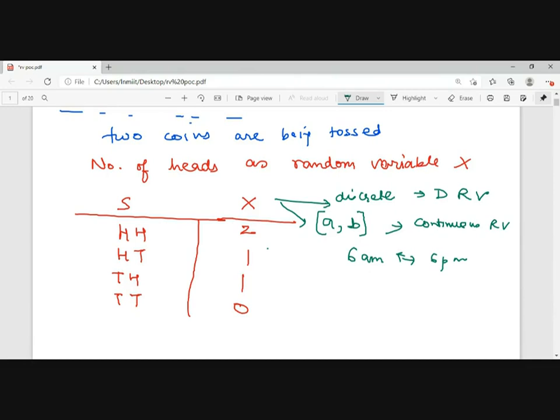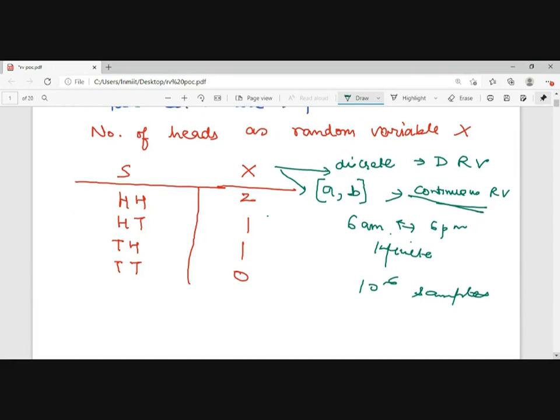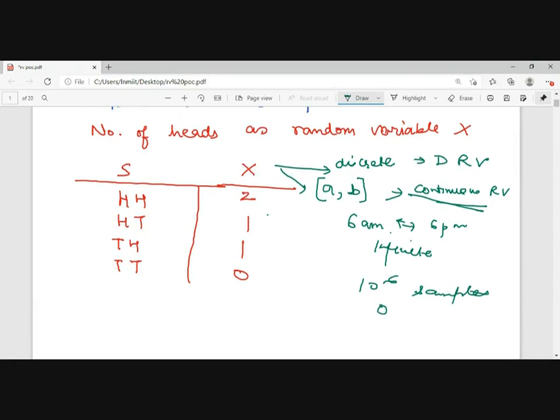So there are multiple, or I can say infinite, values between 6 a.m. and 6 p.m. That will depend upon the number of samples that you are taking. No doubt it will be dependent upon the number of samples. But if the number of samples is too high, then I will go for a continuous random variable. Suppose I have taken 10 to the power of 6 samples, taking values like 0.00002 degrees centigrade.